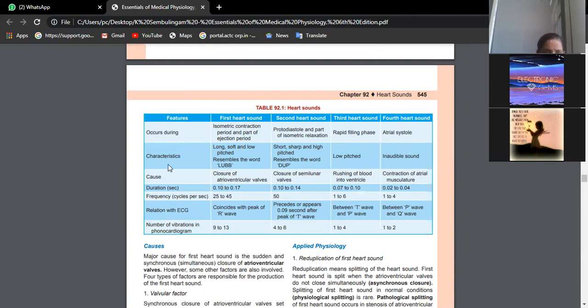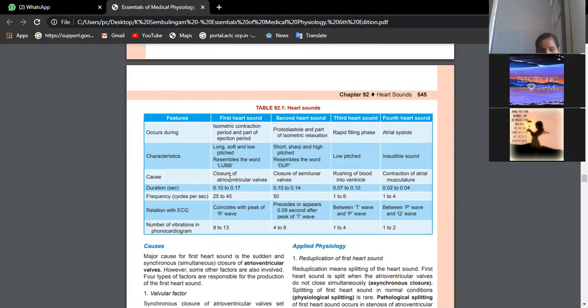The first heart sound corresponds to the isometric contraction period and part of the ejection period. The cause is closure of AV valves. When we discussed the cardiac cycle in detail, I discussed this; Hema and Ritika for sure were with me.